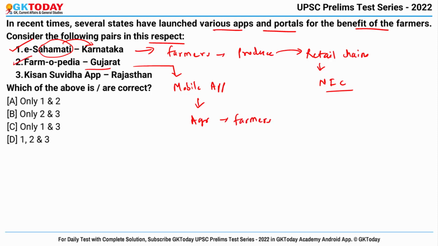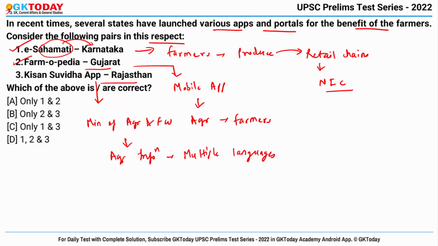And last is Kisan Suvidha application from Rajasthan. This application was launched by Ministry of Agriculture and Farmers Welfare, and it is a kind of application that provides agricultural information in multiple languages. So this app belongs to Union Ministry and it does not belong to Rajasthan. Correct answer is only 1 and 2.